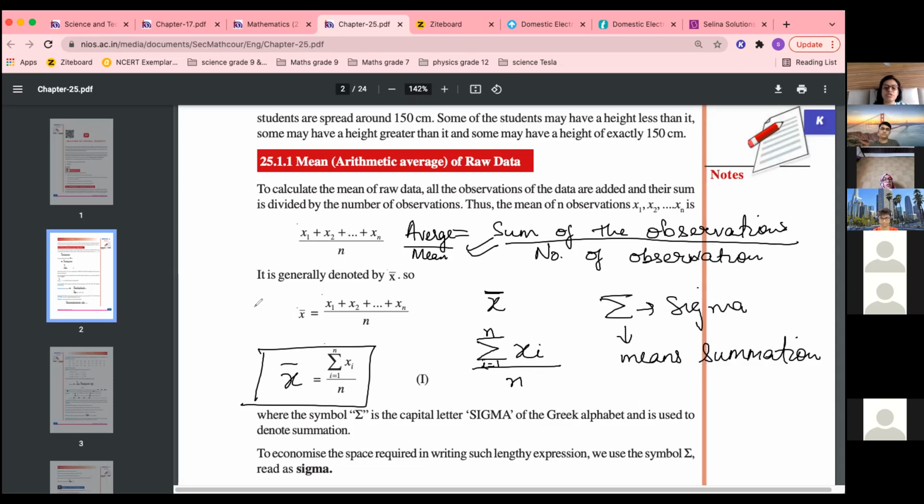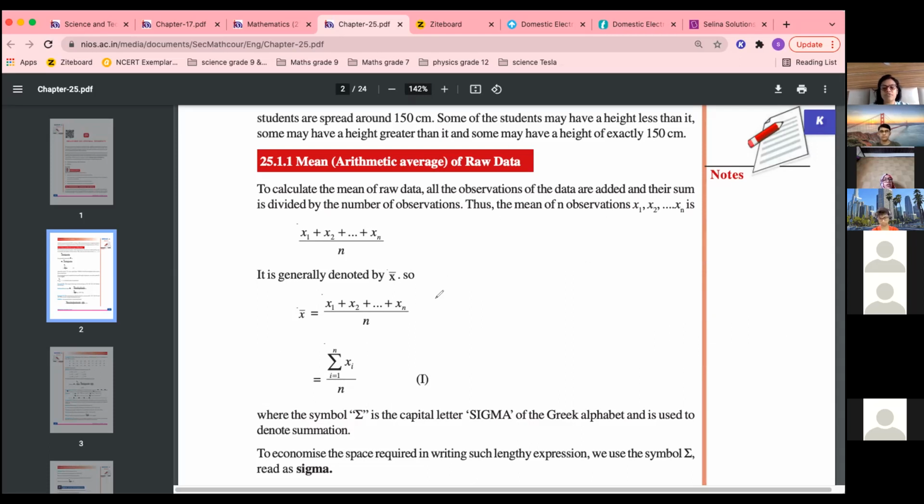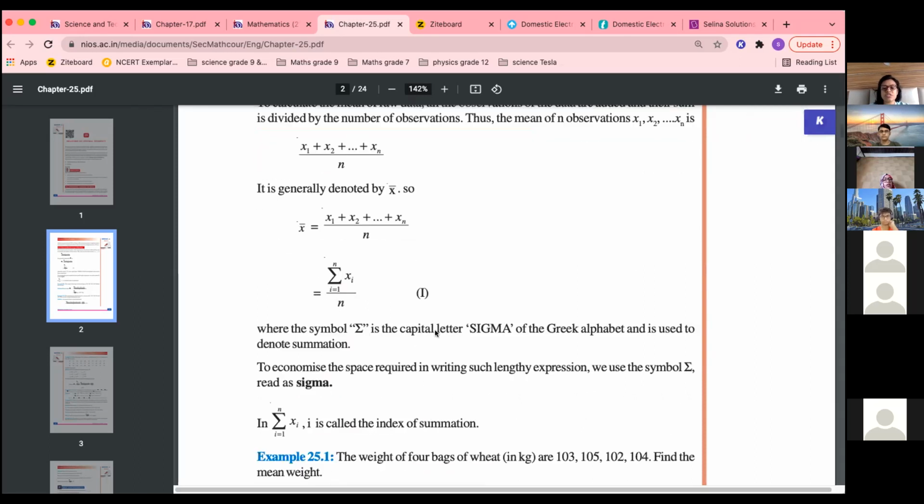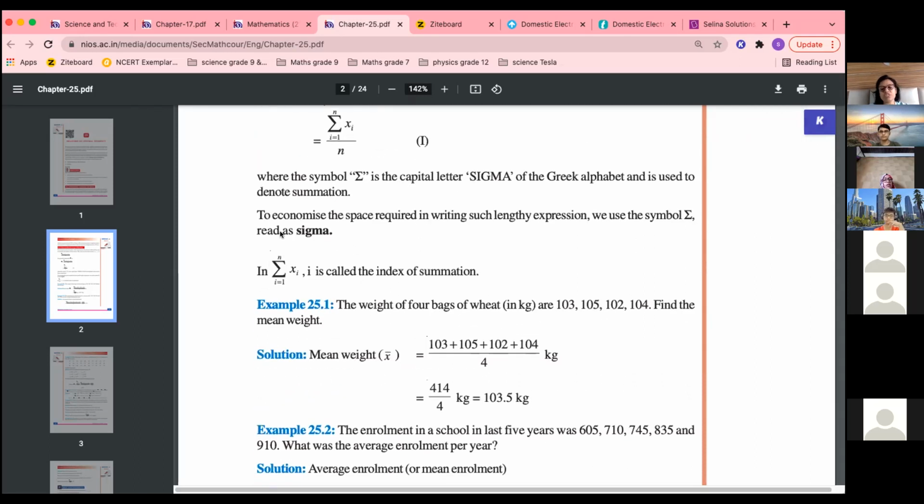If you want to write in words, you can write like this, and in short you can write like this. All these are formulas for mean or average only. In this exercise we are going to study only this formula.